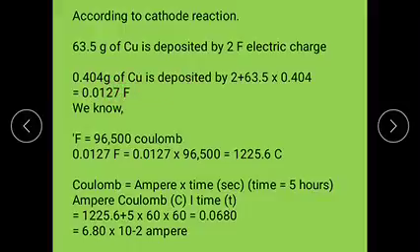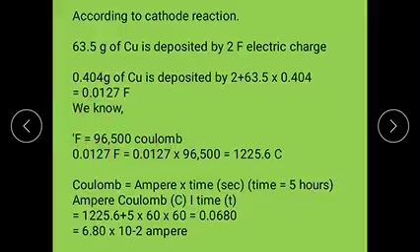Then 0.404 grams of copper is deposited by 2 into 0.404 divided by 63.5, and we get 0.0127 Faraday.